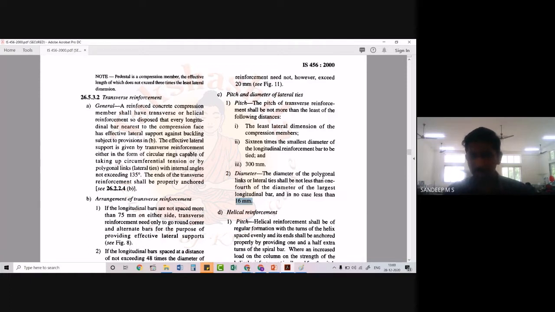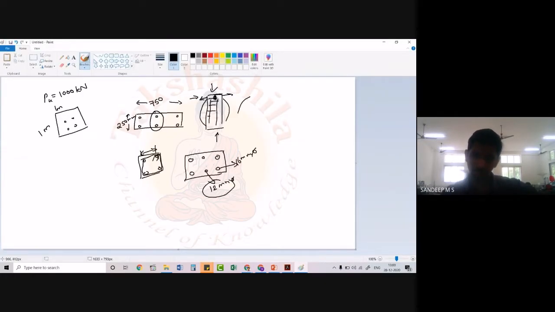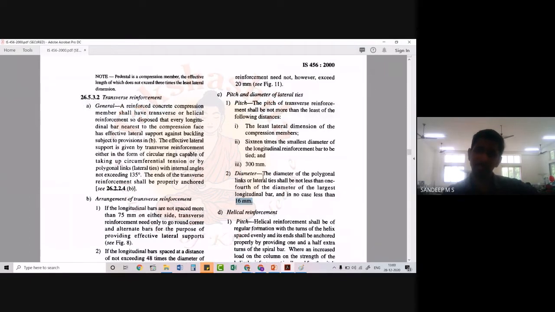Okay, anyway, the diameter of the polygonal links or lateral ties shall not be less than 1/4 of the diameter of the largest longitudinal bar. So if you take the same example, here we were having 16 mm bars and 12 mm bars. So when we provide the ties, the diameter shall not be less than 1/4, that is, in our case, 16/4. We have to provide a tie which has a diameter larger than that value.